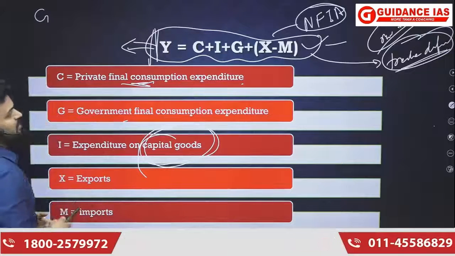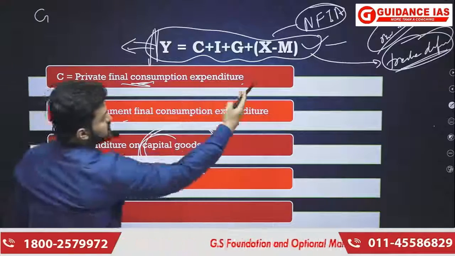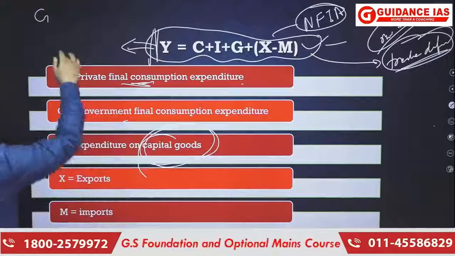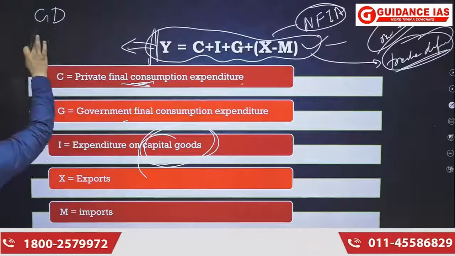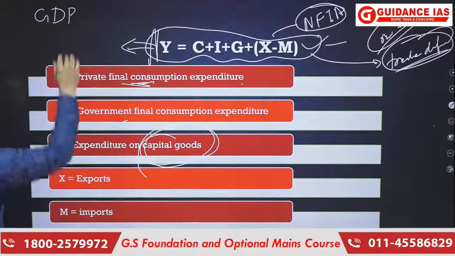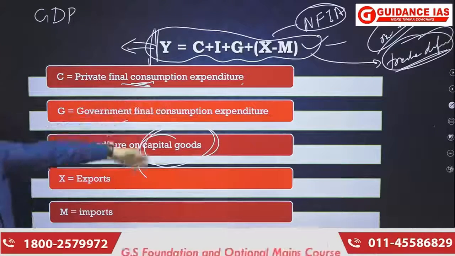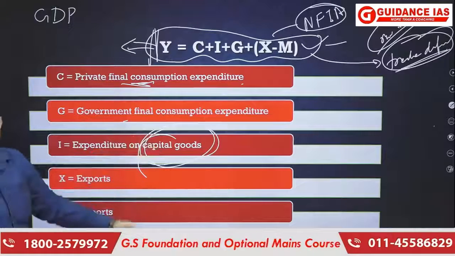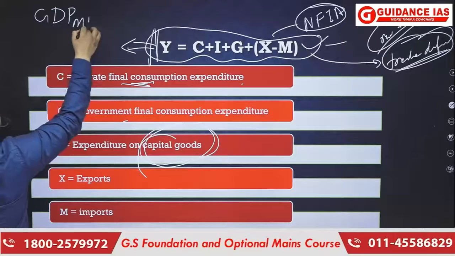Since we have accounted for the subtraction of imports from exports, it is domestic only. So that is why we are saying gross domestic, and definitely it is product. Whether it will be at factor cost or market price, all the transactions are happening at market price only, and that is why it will be GDP at market price.